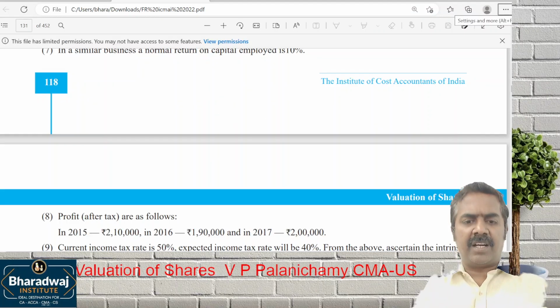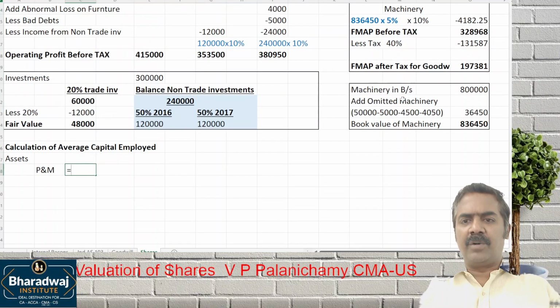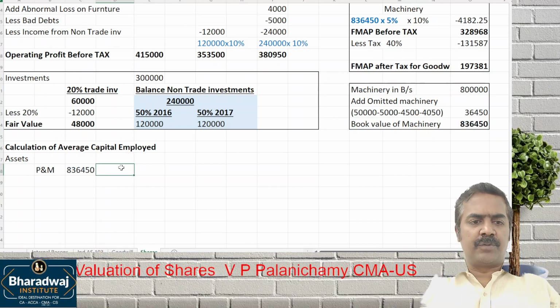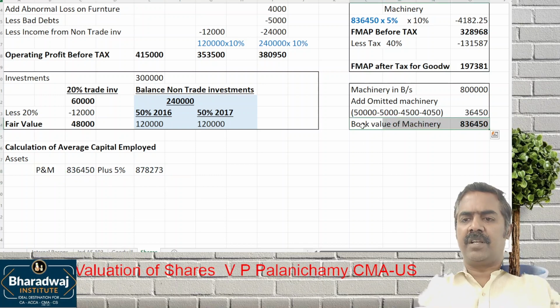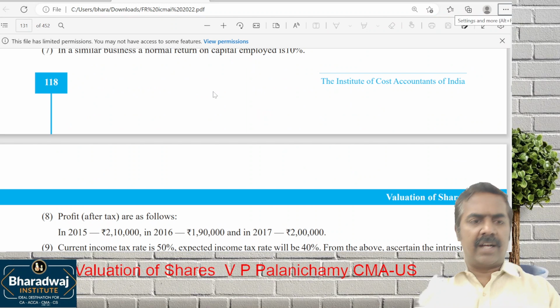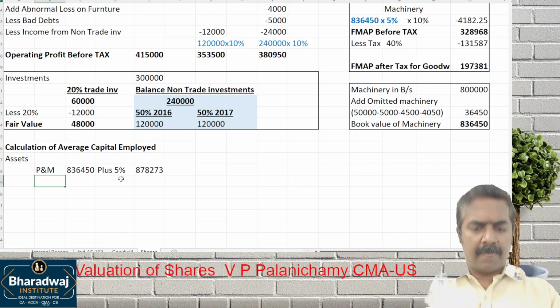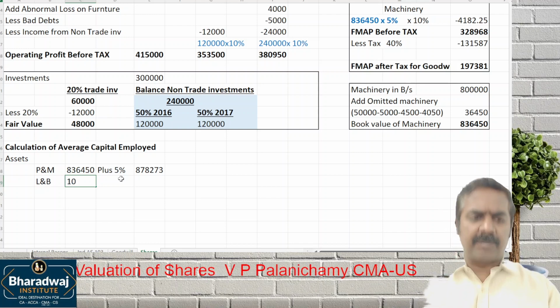Plant and machinery. Look at the working we have done. Plant and machinery, what is the book value including omitted machinery? 8,36,450 plus 5%, revised value. That will give us book value plus 5%, which gives the revised value. What is the next asset? Land and building. What is the land and building given? 10 lakhs plus 5%. All assets plus 5%.